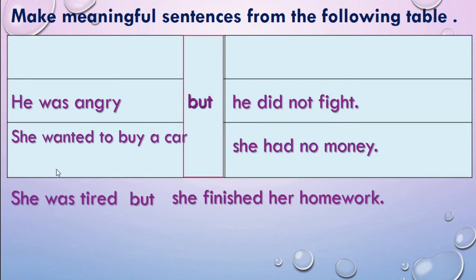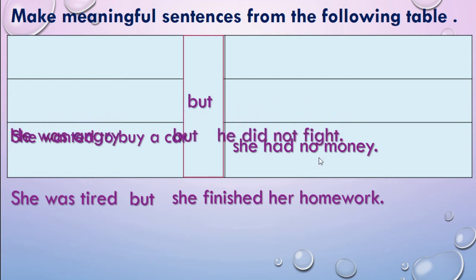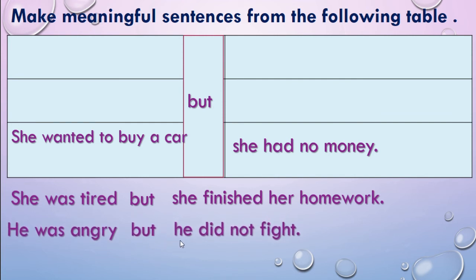Yes, all together when we write, we will get a proper meaning. She was tired but she finished her homework, means in spite of tiredness she finished her homework. Next is, he was angry but he did not fight. Yes, he was very angry, but still he did not go to fight.